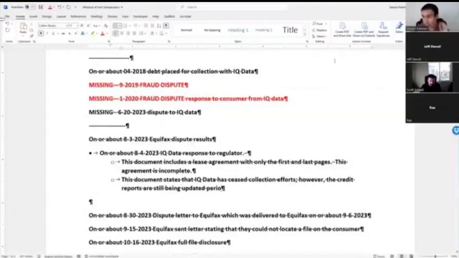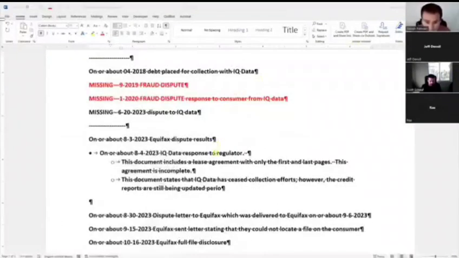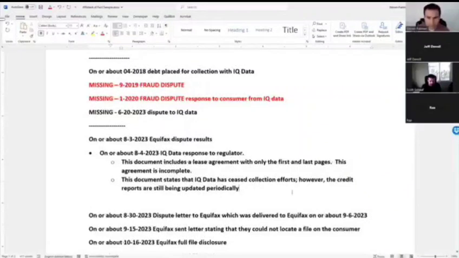We'll say periodically because they're not updating them monthly, but they're being updated periodically. If we look, here is your Equifax report, your balance date is October of 2023. Same thing if we go to Experian. They've been updated frequently, but just not monthly. So we're going to say periodically. They cease collection, however, the credit reports are still being updated periodically, which is an attempt to collect a debt.